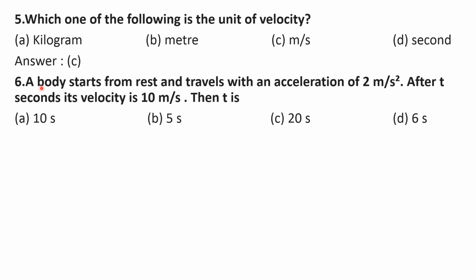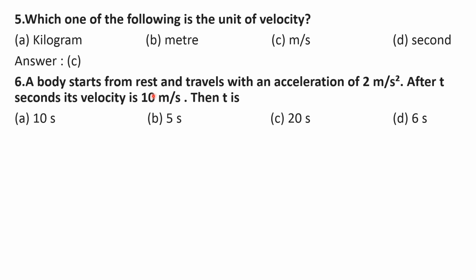Here in this question, a body starts from rest, which means the initial velocity of the body is 0, that is v naught is 0. And the body travels with an acceleration of 2 meter per second square, means a of that body is 2 meter per second square. After t seconds, its velocity is 10 meter per second, means after t seconds the velocity of the body becomes 10 meter per second. That means the final velocity v is 10 meter per second.